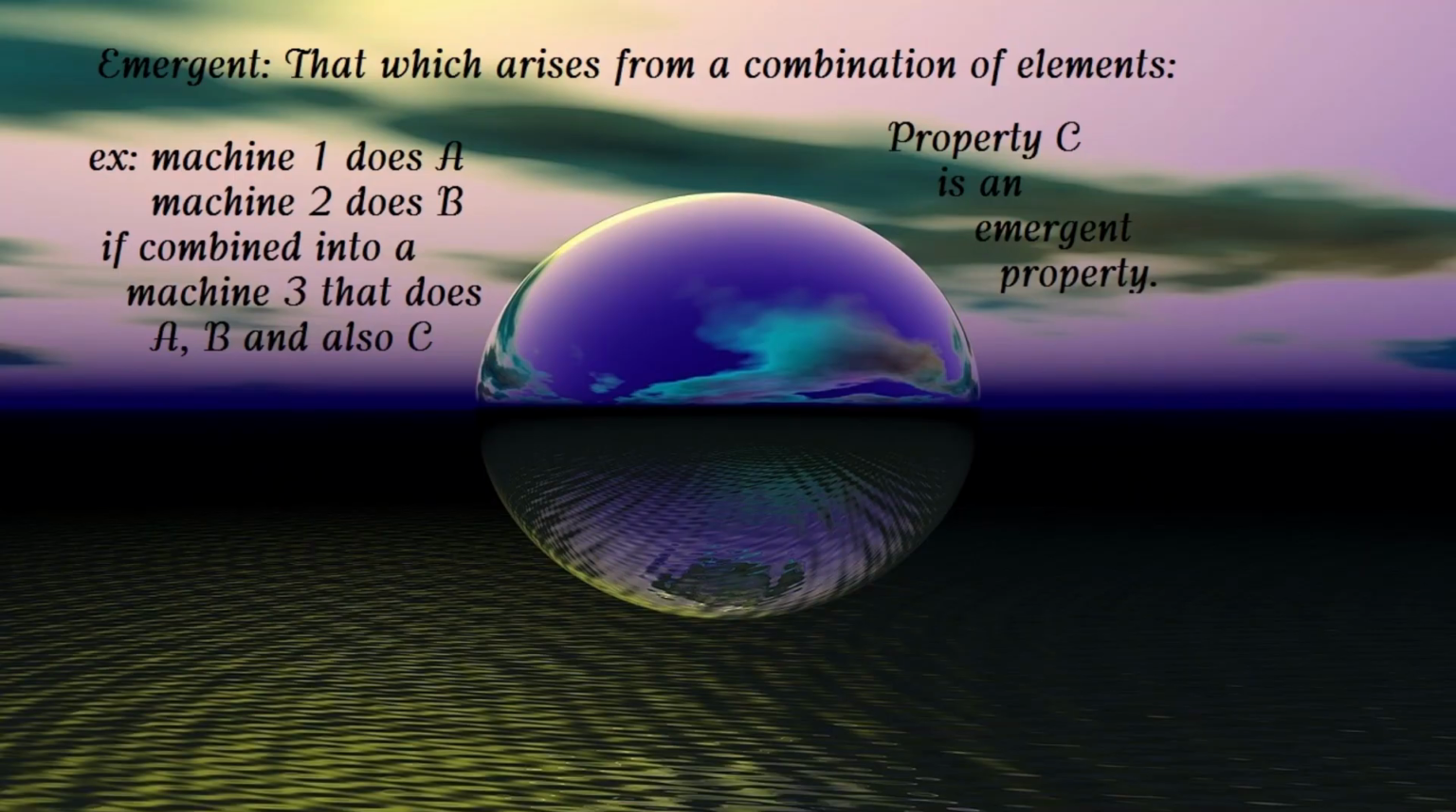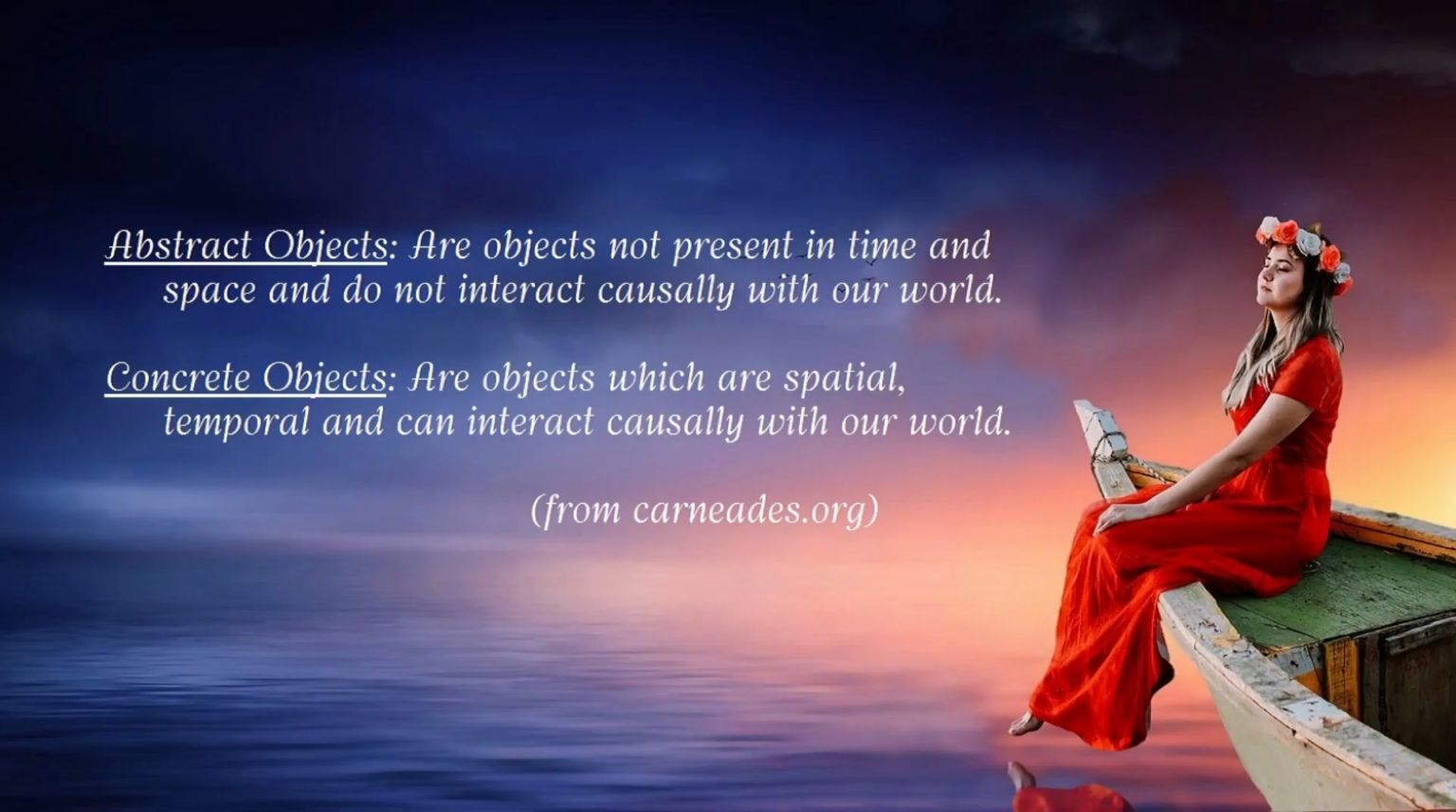Emergent: that which arises from a combination of elements. An example of this would be: a machine does A, another machine does B. If the A and B machines are combined and they can not only do A and B, but they can also do C, the property C is an emergent property from the combination of the machines that do A and B.